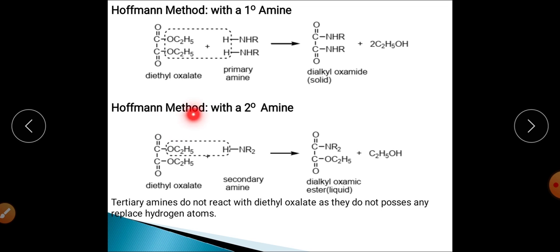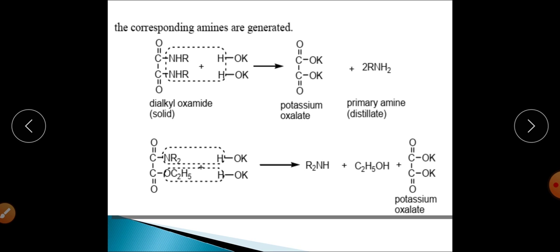When the same reagent, diethyl oxalate, is allowed to react with the secondary amine, you can see that dialkyl oxamic ester will be synthesized, and this is liquid in nature. And the tertiary amine doesn't react at all with diethyl oxalate, because there is no replaceable hydrogen in the case of tertiary amines.